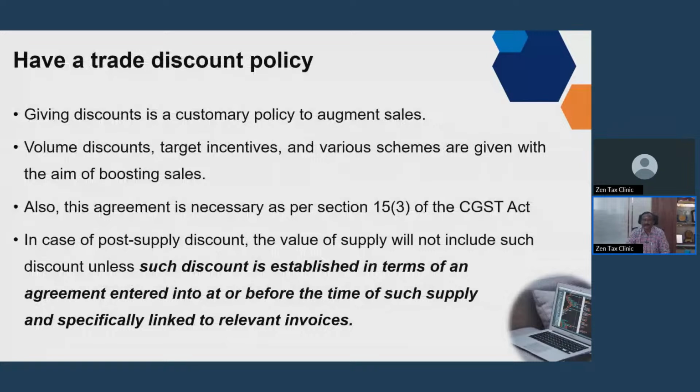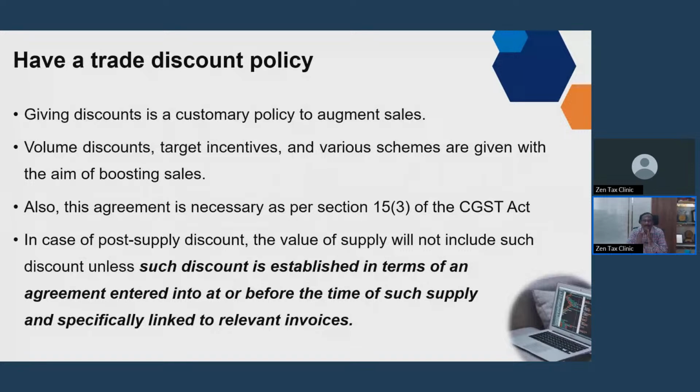So the next one is have a trade discount policy. See, for boosting the sales, different types of discounts are given. So these schemes should be put in place or devised at the beginning of the financial year itself. Why? See, discounts given after the supply are called post-sale discount or post-supply discount.